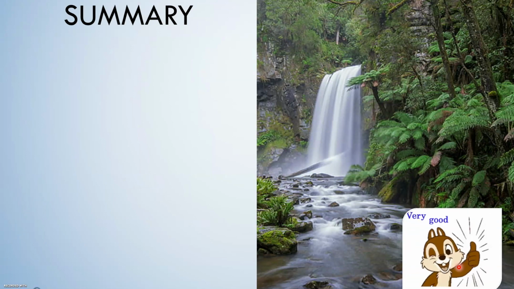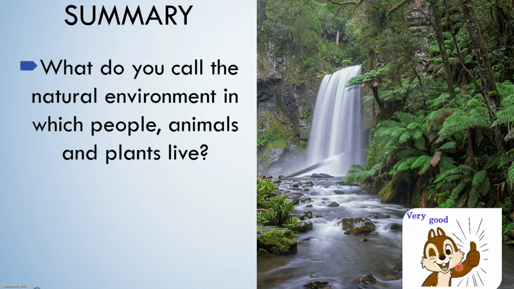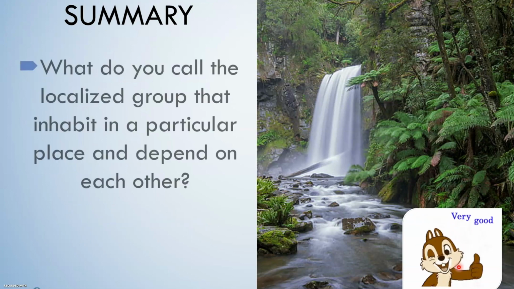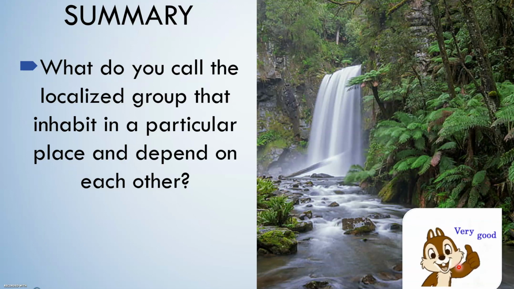For our summary question, what do you call the natural environment in which people, animals, and plants live? Very good. Environment. Next, what do you call the localized group that inhabit in a particular place and depend on each other?